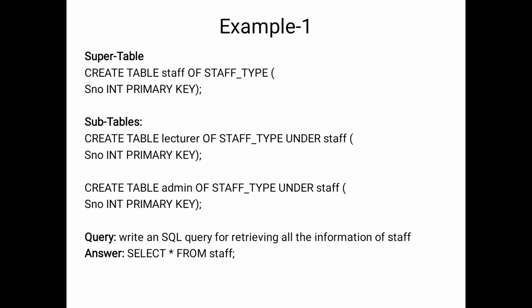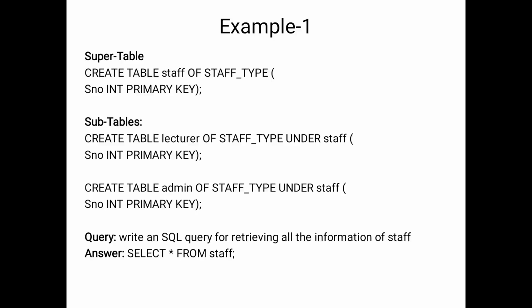Here is the example for that. We are creating the super table: create table staff of staff type, serial number. We are creating only one column, that is serial number, and we are applying the primary key. Why? Because we do not allow repeated values. The subtable is derived from the super table, so we are creating the table lecturer of staff type under staff, the super table.